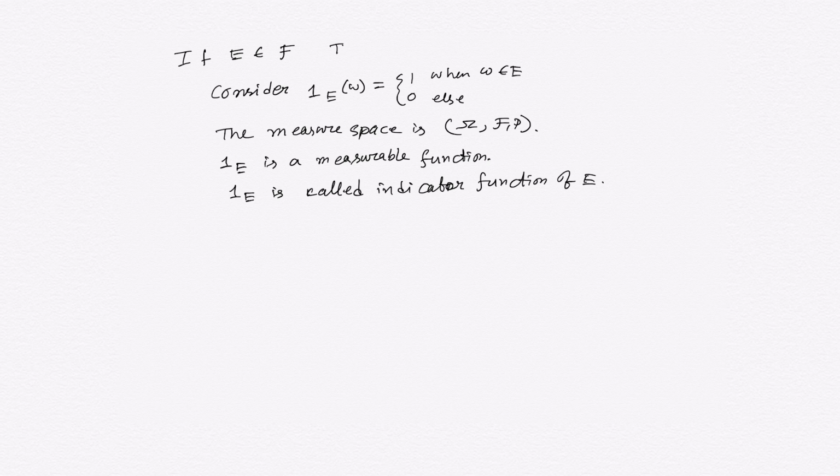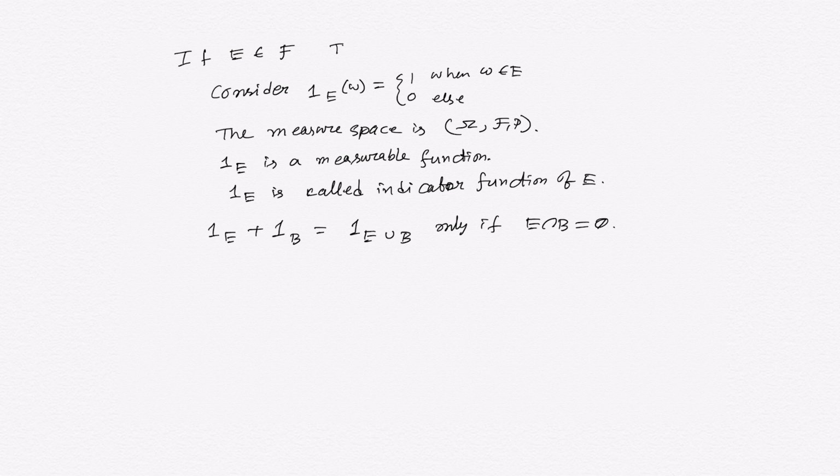So 1 of E plus 1 of B would be 1 of E union B only if E and B are disjoint. If they are not disjoint, for example if E and B are exactly the same, then you are going to get 2 on that set.